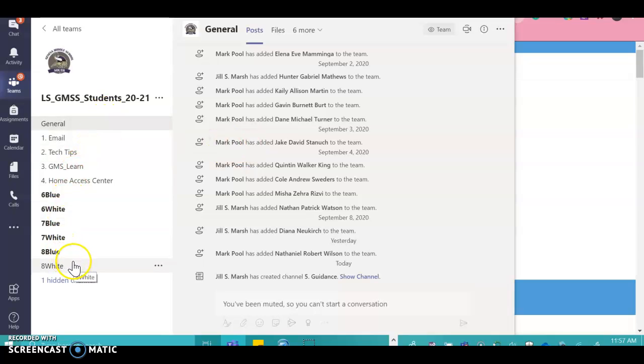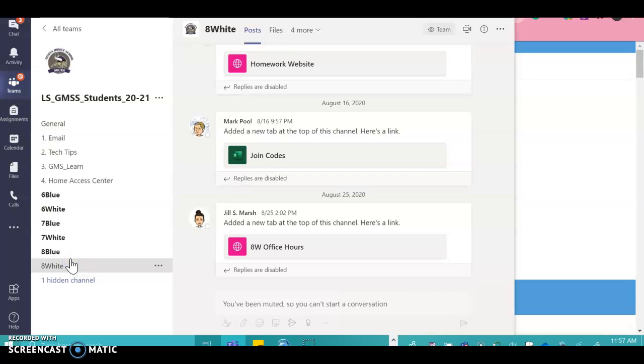We've instructed students to go ahead and press 8 white on the left-hand side because they are on the 8 white team. Here, you're going to see three different things. You're going to see our homework website and our office hours. I'm going to go ahead and talk about office hours first.